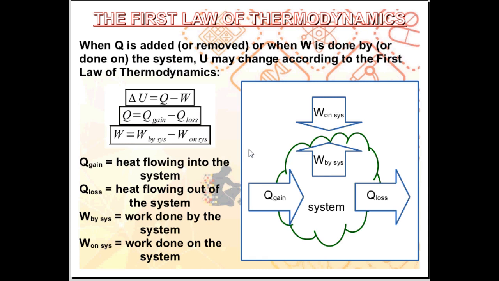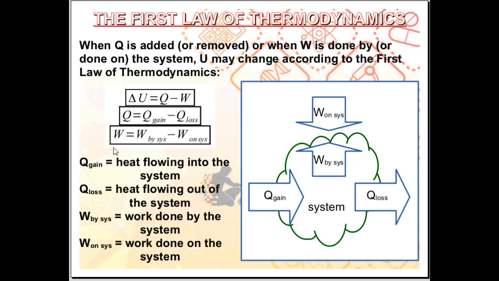But you'll recall, in the previous video, we talked about the sign convention for Q. If Q is positive, the overall behavior is heat is gained, or heat flows into the system. But if Q is negative, the overall behavior is heat flows out of the system.